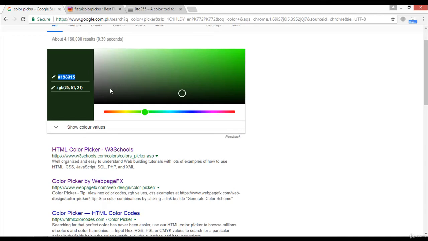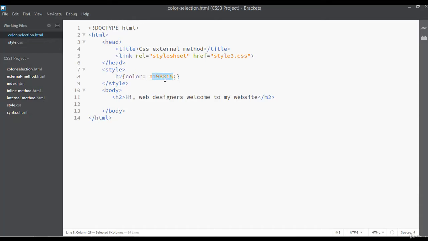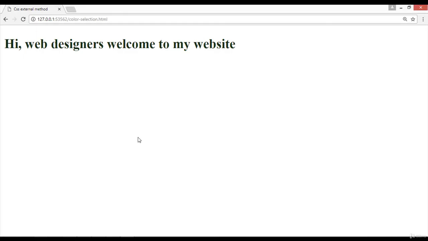Just like this, you can pick any color from here. For example, if you want red, or maybe purple or pink, you can copy the code with Ctrl C, paste it here instead of this, save once again and refresh. Now we have a pink color here.